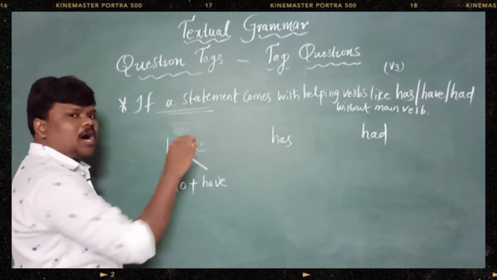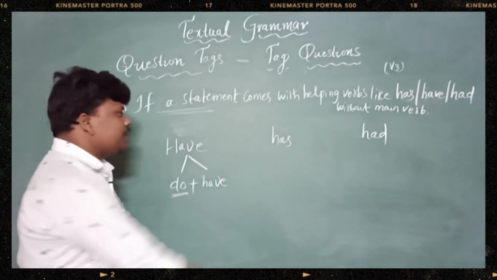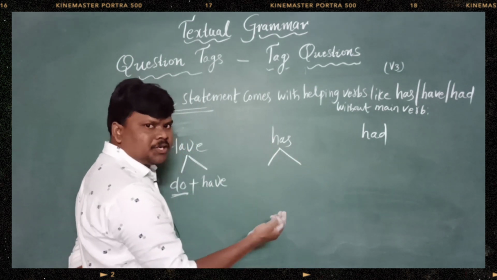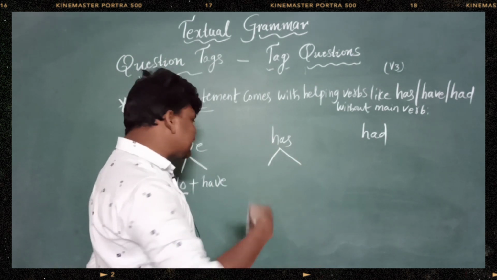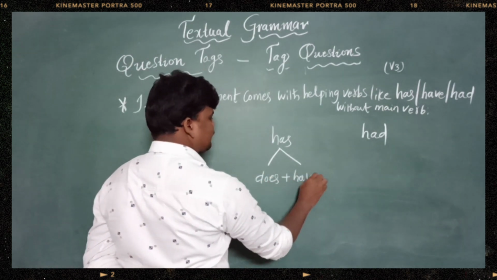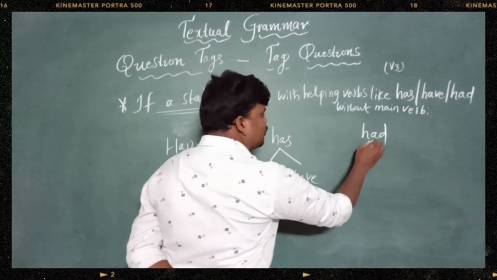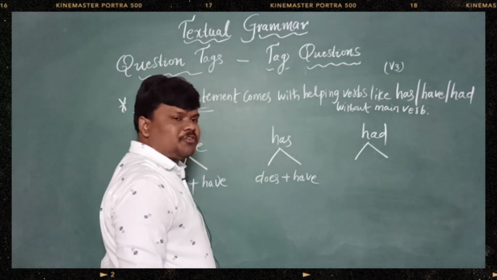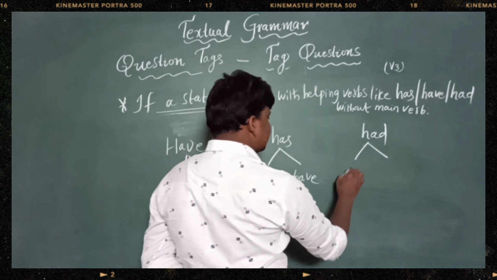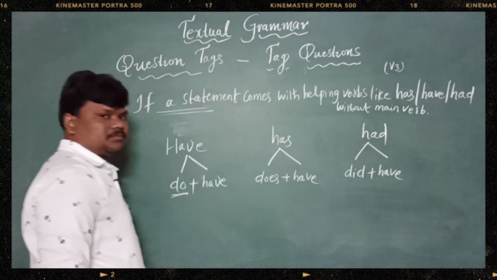If have came alone without any main verb, take the help of do. If has came alone without any main verb by the side, take the help of does plus have. If had came without the help of any main verb, lonely, in any sentence, take the help of did plus have is equal to had, right?